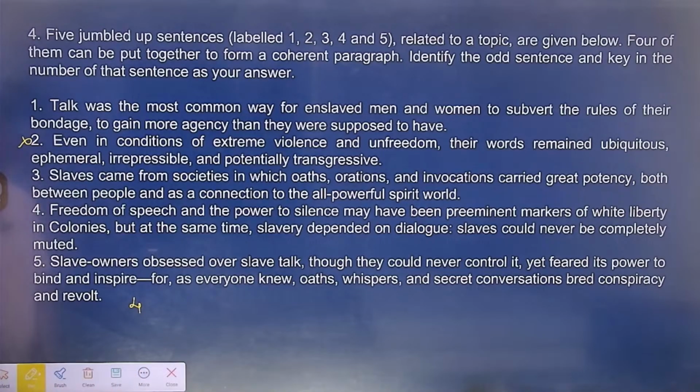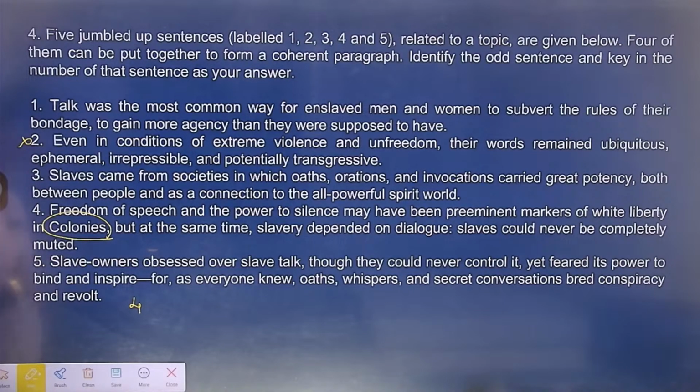Freedom of speech and the power to silence may have been preeminent markers of white liberty in colonies. So when I say in colonies, कौन सी colonies? Okay, I'm talking about the European colonies. Okay, you people do understand colonial era, when the European powers, they used to make the various countries of the world their colonies.